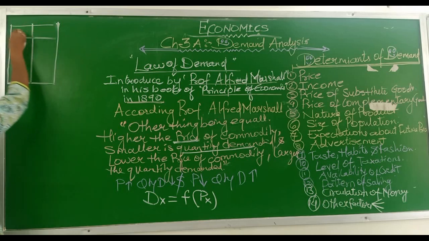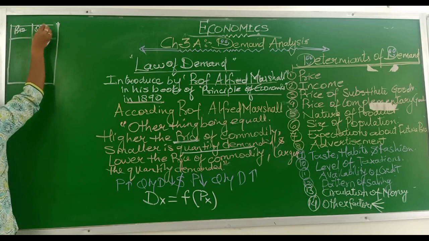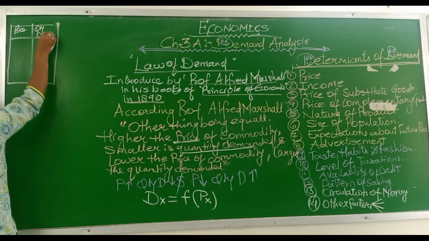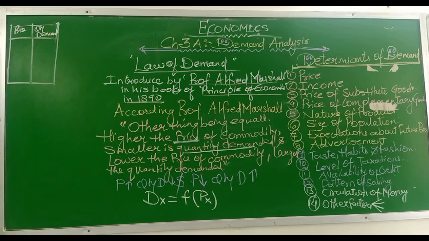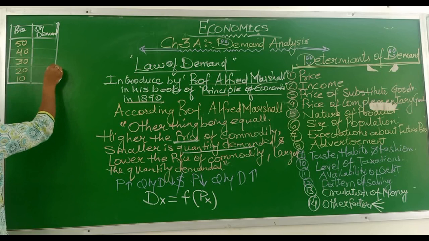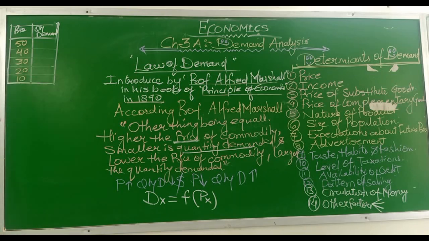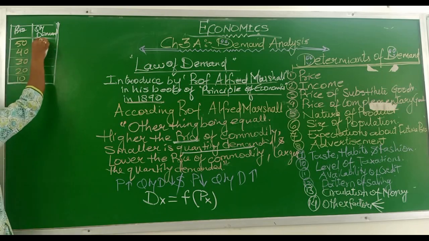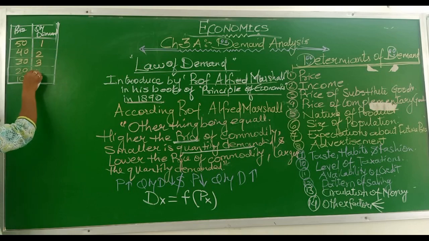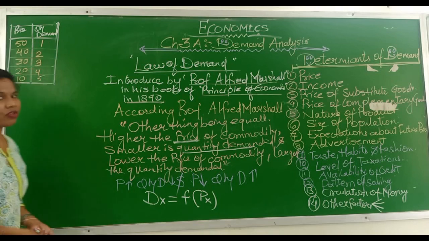In one there would be price, in the other quantity demanded. Suppose the price was 50, 40, 30, 20 and 10. When price was more, demand was less. When price started reducing, demand started increasing.